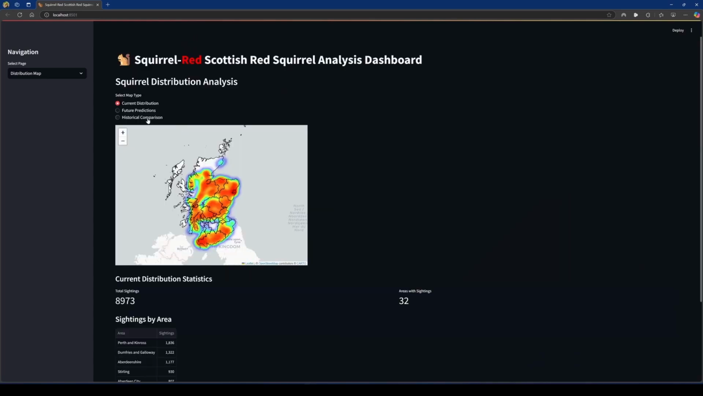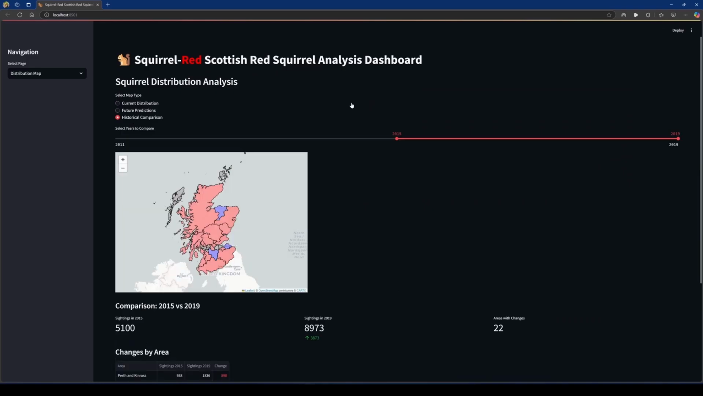The historical comparison view allows users to examine changes in red squirrel sightings between any 2 years from 2011 to 2019. The years start at 2011 due to reporting for earlier years being highly sporadic. In this example, we're comparing 2015 to 2019. The map uses colour coding to show increases and decreases across regions, with red showing increase and blue decreases.